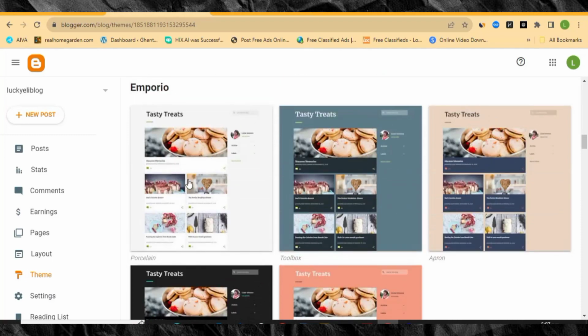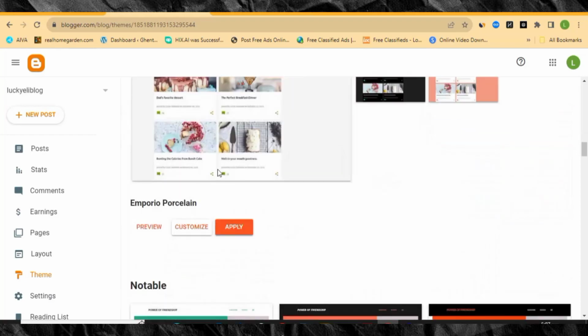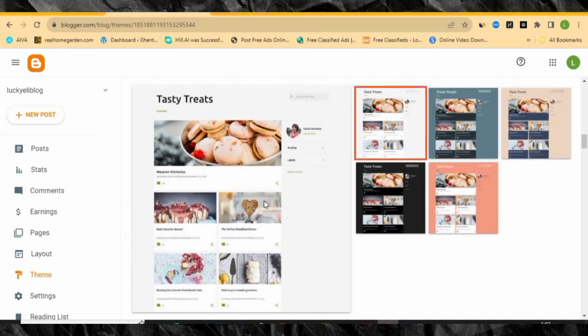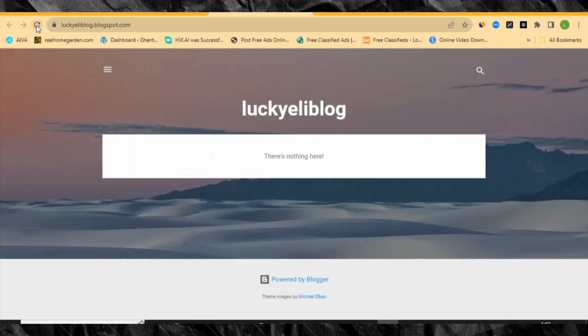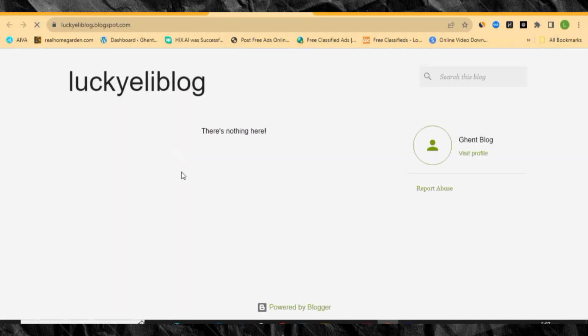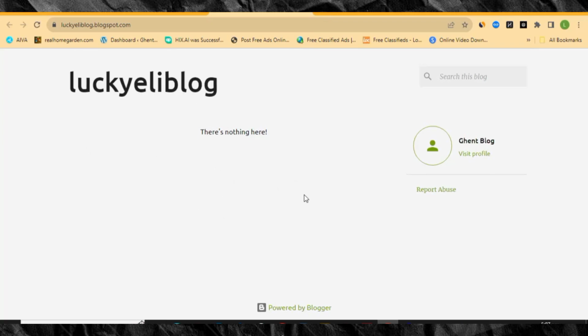Just click here, and after you click it, you're going to come down here and click apply. Then automatically this theme will be applied to your website. You can see new theme applied successfully. Let's go back and refresh our website and see how it's looking. So this is how our website is looking now. You can see it looks somehow better because we have added a theme, right?